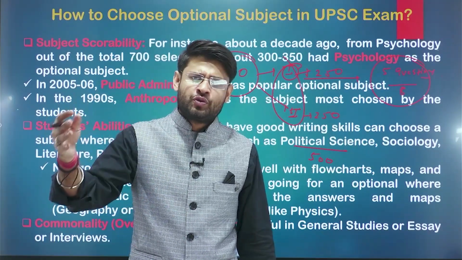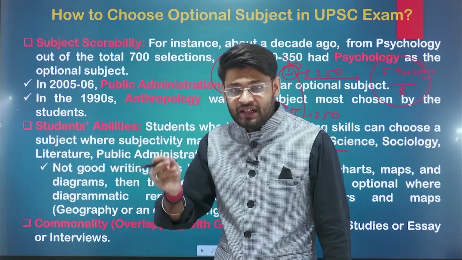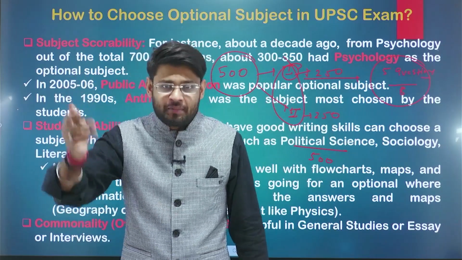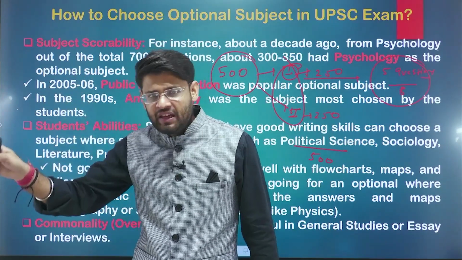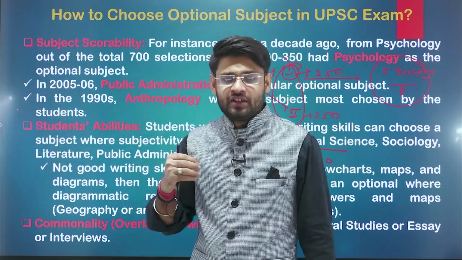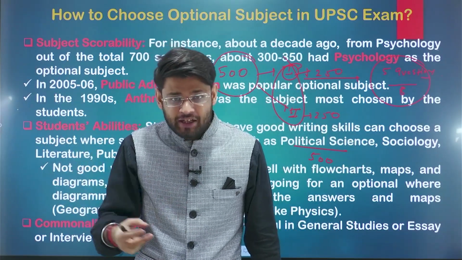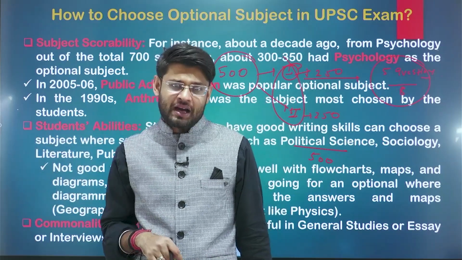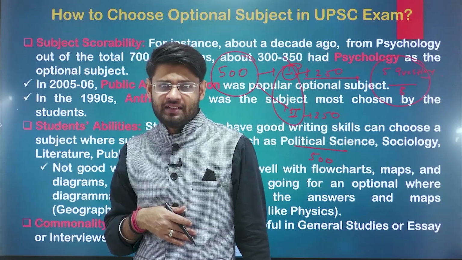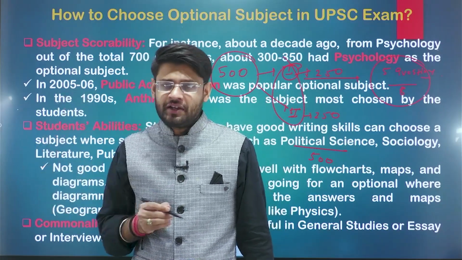Suppose you choose chemistry or physics, you don't have coaching institutes for physics or chemistry, as compared with political science, or if you choose zoology. There is less chance that you will get good quality content in the market. But if you choose a dynamic subject like PSIR, you will get n number of content in the market.